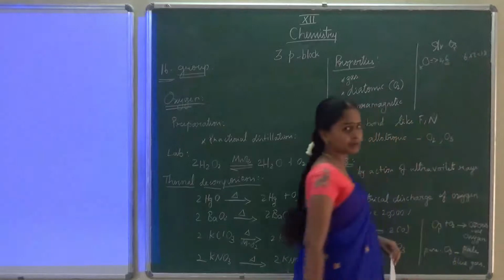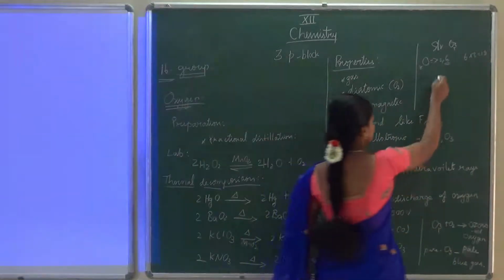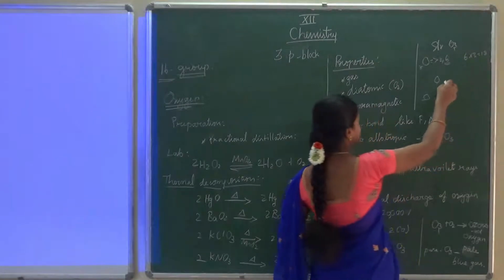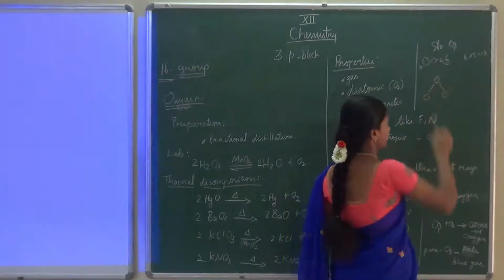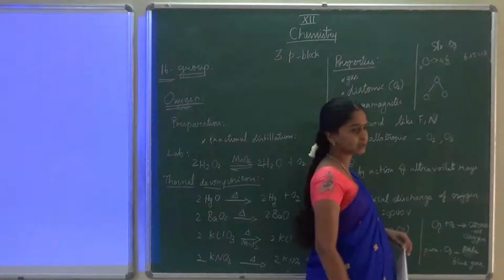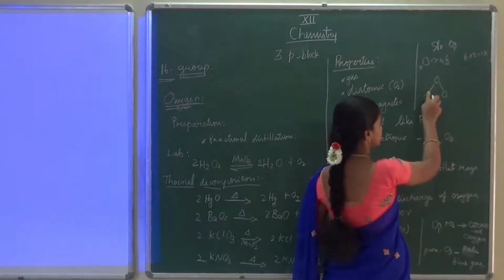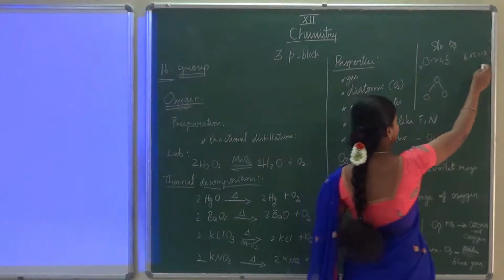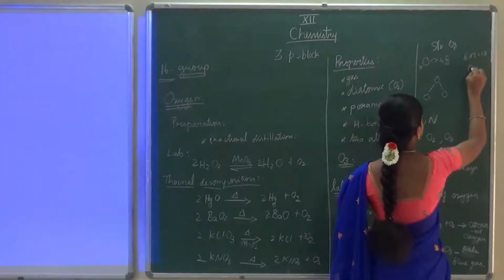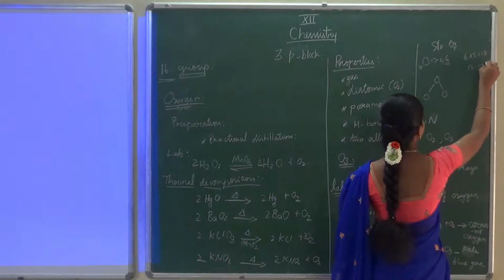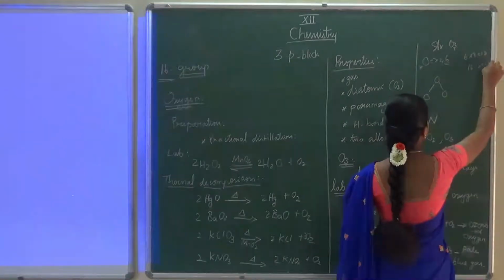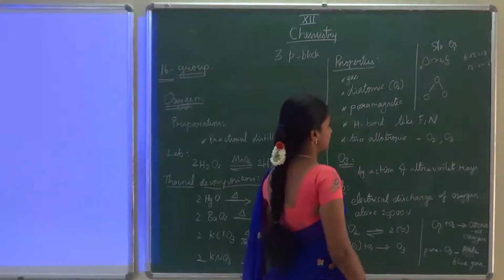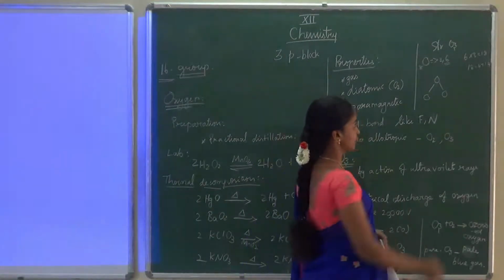First we have to draw the skeleton. Then we have to write the single bond representation. For single bond representation, 2 plus 2, 4 electrons we have to take from there. So 18 minus 4, the remaining 14 electrons are there. So now we have to distribute the 14 electrons here.